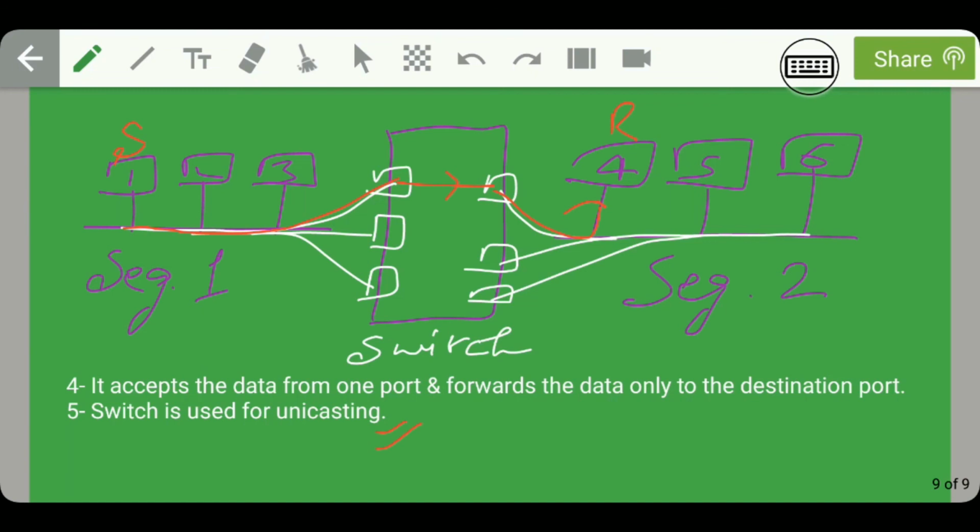So alright guys, that's it for today's lecture. In the next lecture, we will start our discussion with other connecting devices, that is about bridge, router, gateway and router.